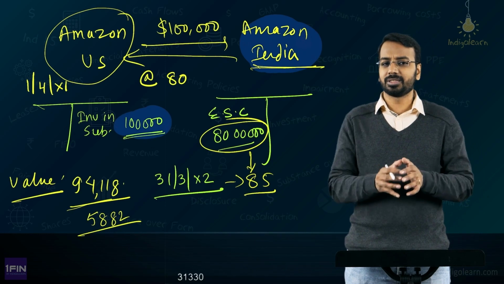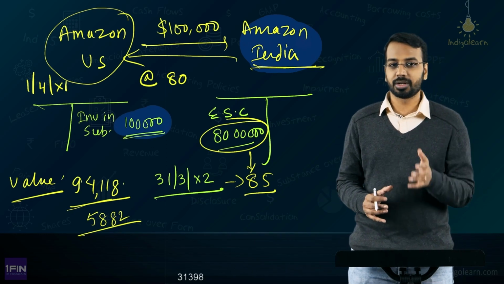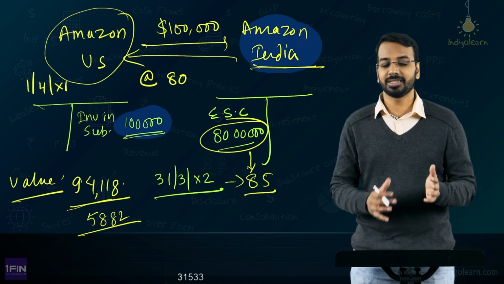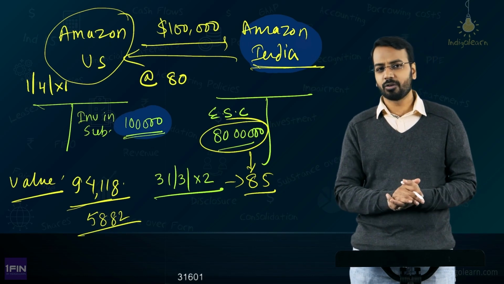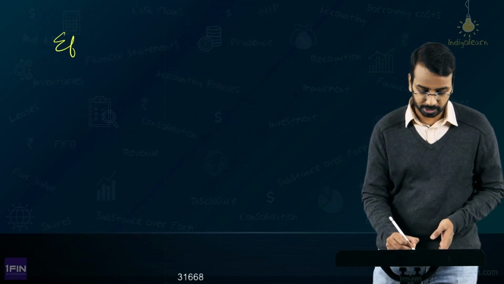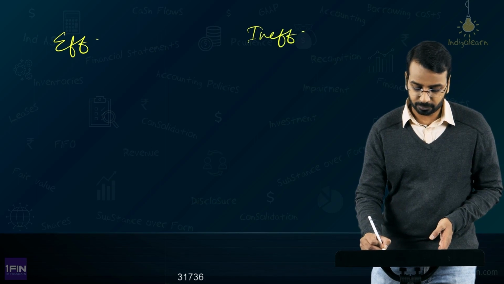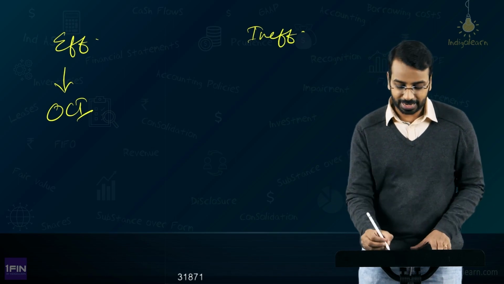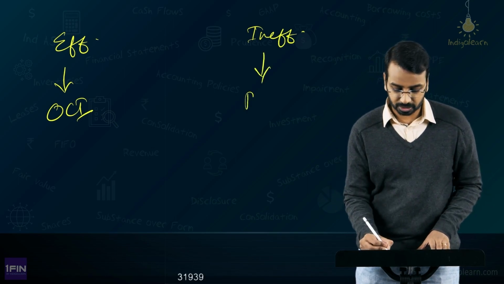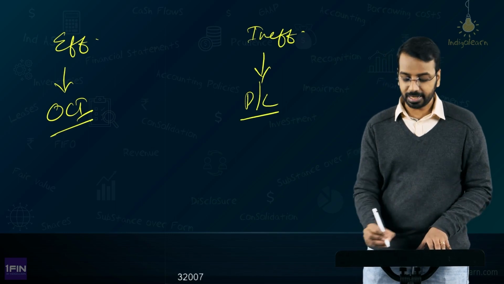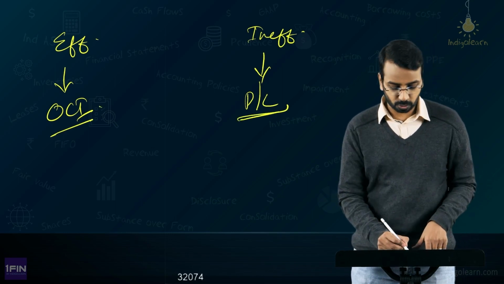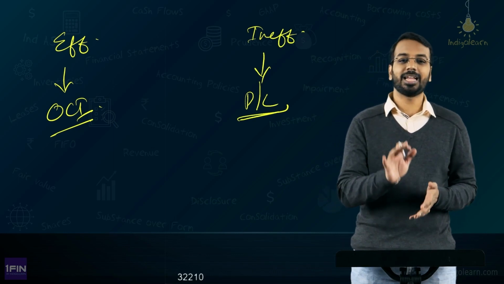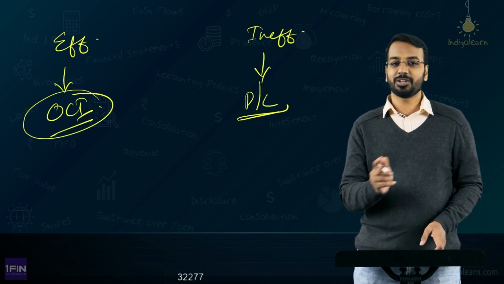I gave you a very simple example. This is called net investment in foreign operation. We also understood this in Ind AS 21. So, whenever there is a net investment in foreign operation, that can be hedged and that needs to be accounted for separately. How do you account for it? Very simple. You have to see what is the effective portion, what is the ineffective portion. Effective portion, OCI, foreign currency translation reserve, you will accumulate there, and ineffective portion you will charge it off to P&L. So, effective portion to OCI, ineffective portion to P&L. Then when will this OCI be reclassified? Whenever you dispose of the subsidiary ultimately or dispose of the foreign operation, at that point of time from OCI it can be reclassified to the P&L.